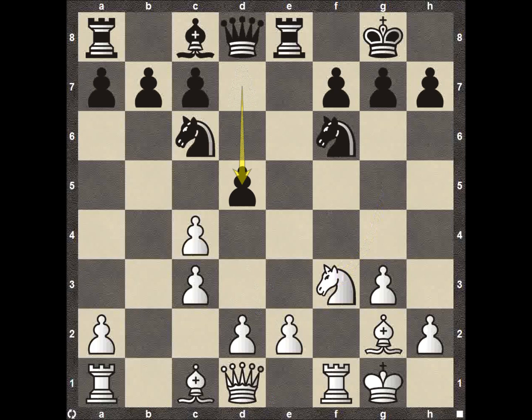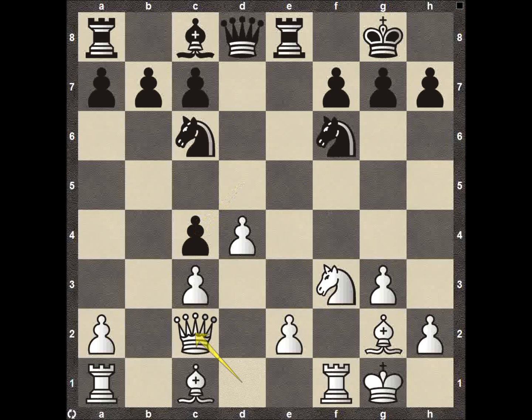Pawn d5, now pawn d4. Now, deciding after 11 moves to go ahead and start to attack. Pawn takes on c4, and then queen to c2. And this is kind of a novelty, something different that we don't usually see in this position. This is the book move so far until queen to c2.